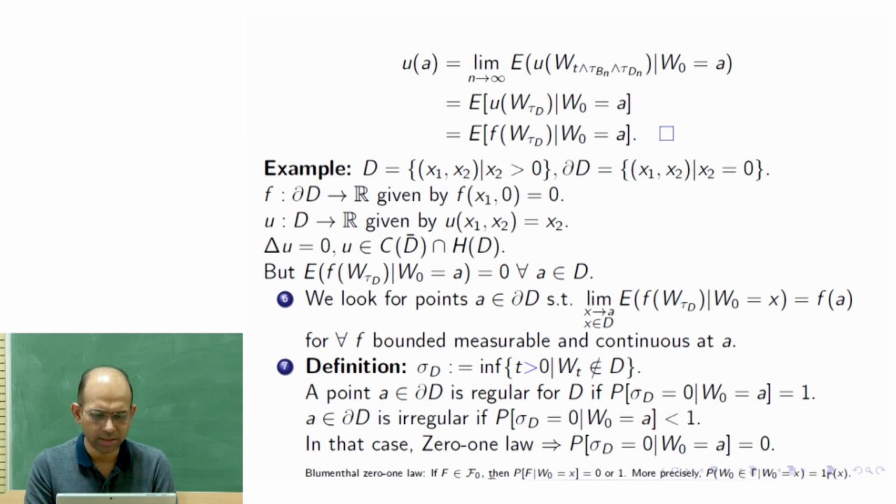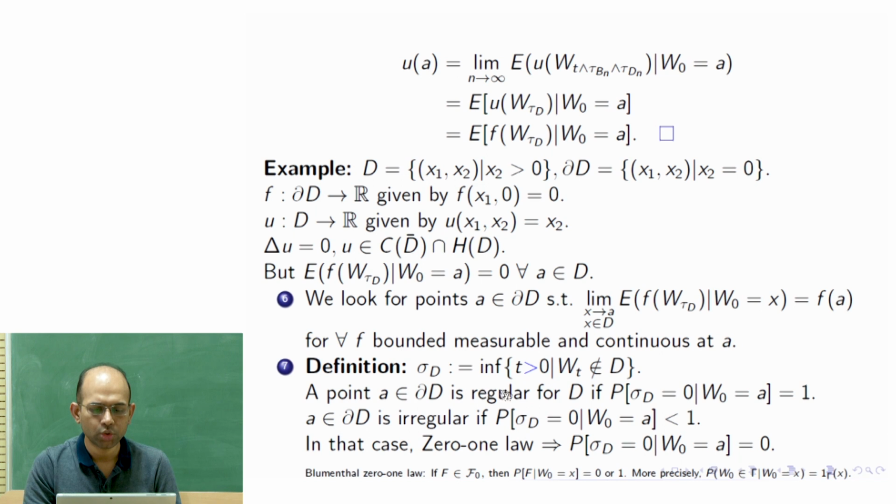So what is this law? Let us read it in the footnote: f is in F0, where F0 is the sigma algebra at time 0. Then the probability of the occurrence of f given W0 equal to x is either 0 or 1. Here sigma d is taking time t, but taking the infimum over all possible such times. So t is a future time, and you take smaller and smaller times, coming close to 0. That is, you are approaching from the right hand side.